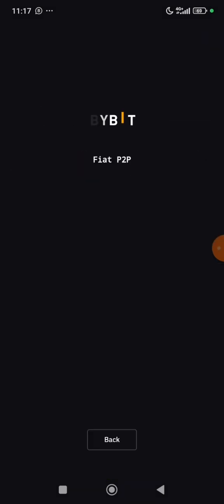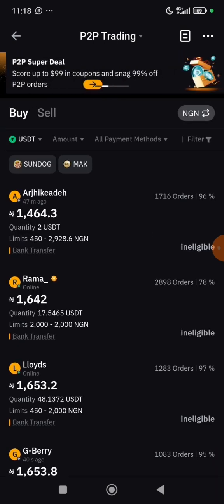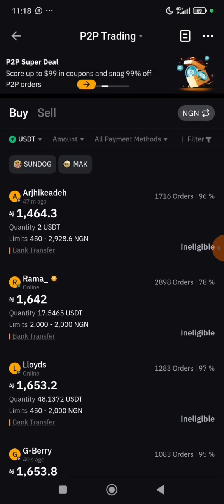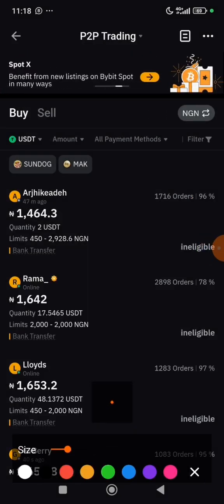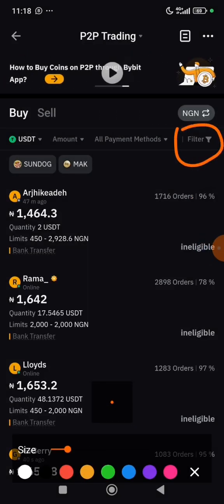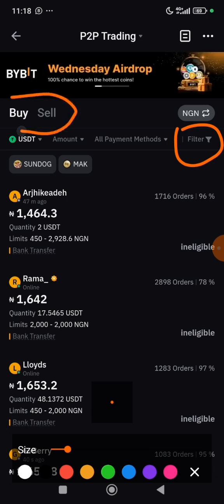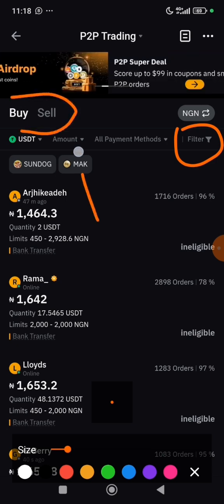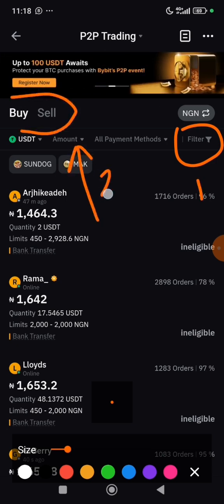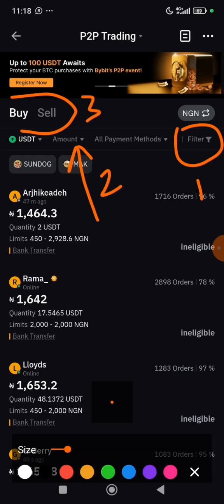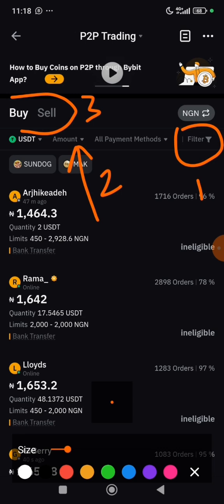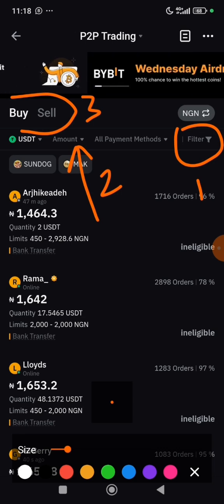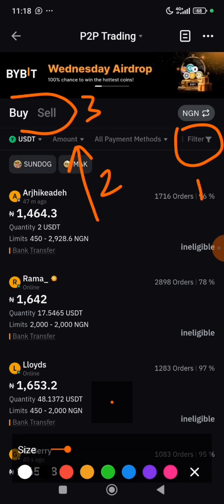It opens. Just patiently wait for it to open. When it opens, there are three things here. Take a look at this. One is filter. Two is buy and sell. And three is amount. 1, 2, and 3. Let's say you want to buy. The first thing you need to do is to make sure it is on buy.